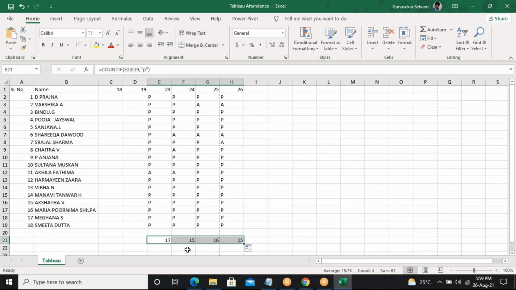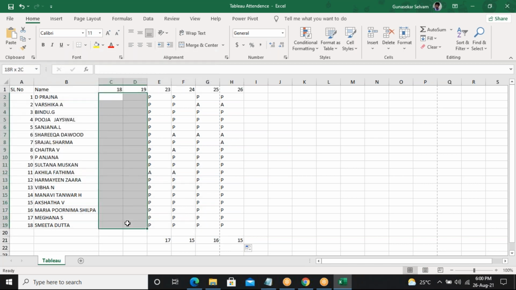Present are the first class 17, and the second class 15, 16, 15. The first two classes' attendance I have to update.